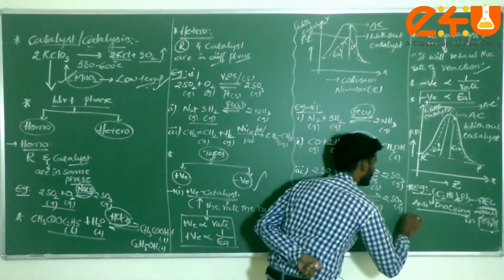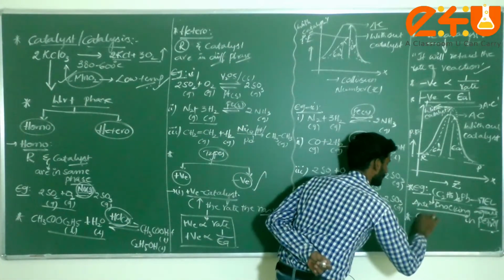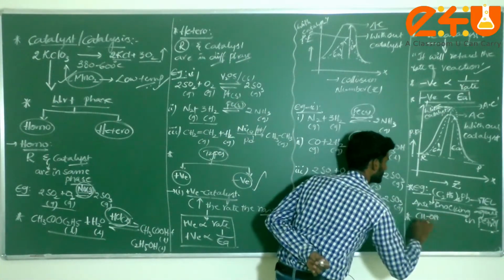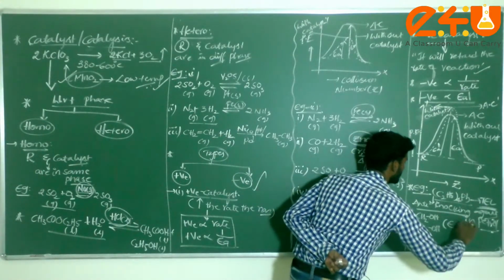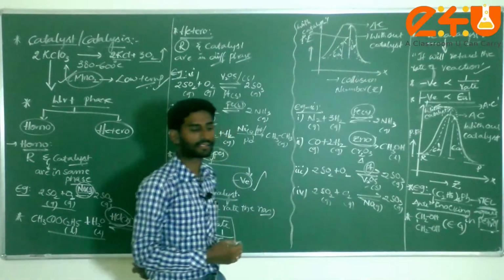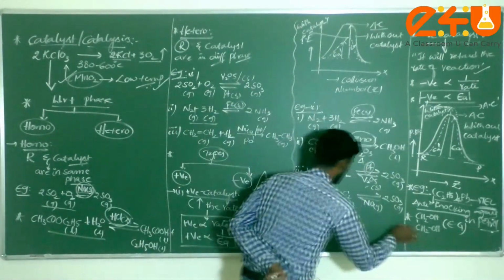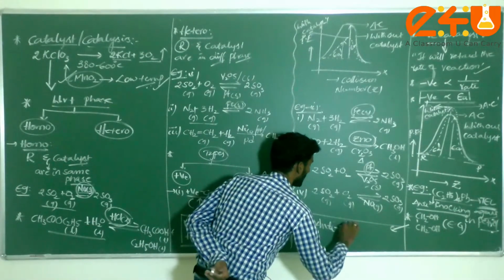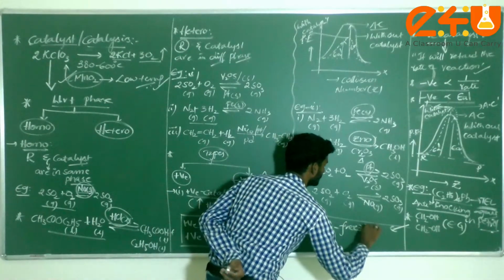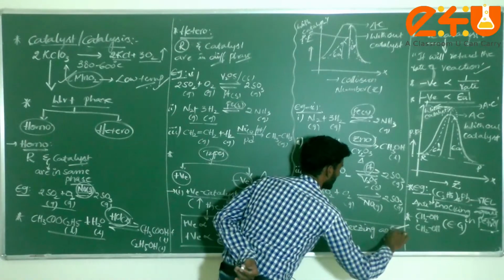Next one, one more very good example is there. That is CH2OH and CH2OH, formally called ethylene glycol. This ethylene glycol acts as the best, dear students, anti-freezing agent.